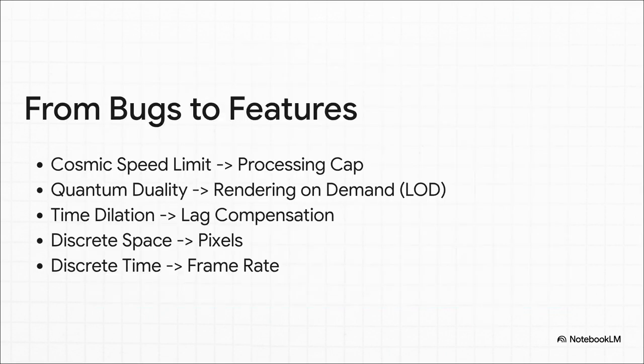So let's just recap really quickly. The cosmic speed limit, that becomes a processing cap. Quantum mechanics, that becomes a rendering optimization. Time dilation, a form of lag compensation. And the discrete, chunky nature of space and time, well, that's just the universe's resolution and its frame rate. The bugs really do become features.